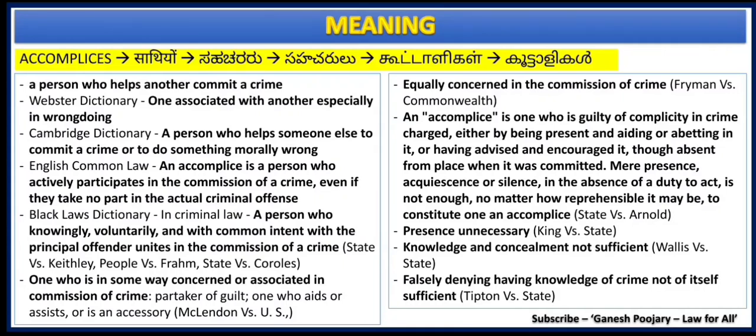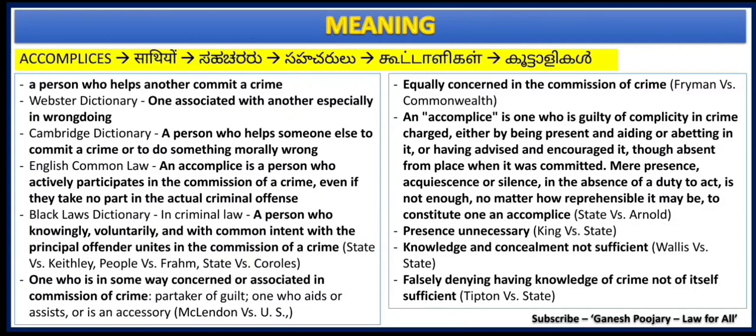A person who helps someone else to commit a crime or to do something morally wrong is known as an accomplice, and English common law has defined it as a person who actively participates in the commission of a crime even if they take no part in the actual criminal offense.